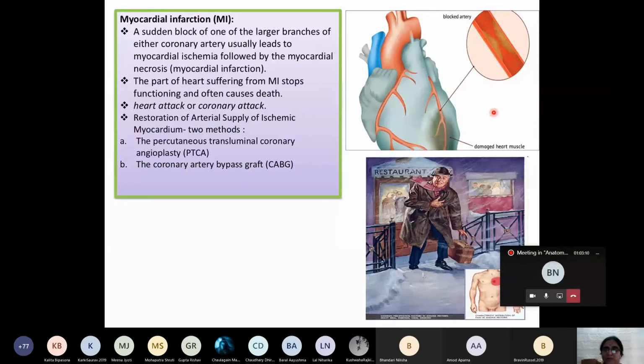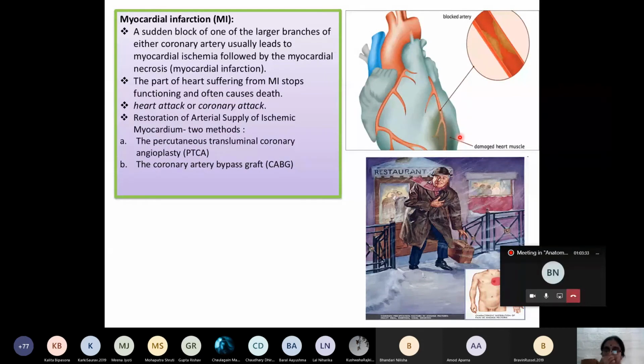This myocardial infarction, myocardial attack, takes place in a relaxed condition, whereas angina pectoris takes place on exertion. You should know this difference. Then in the part of the heart, the myocardium, there will be no blood supply, and there will be necrosis of the myocardium with the sudden collapse and sudden death of the individual.